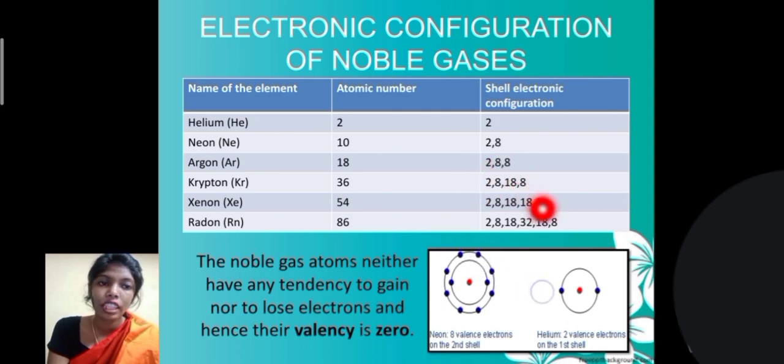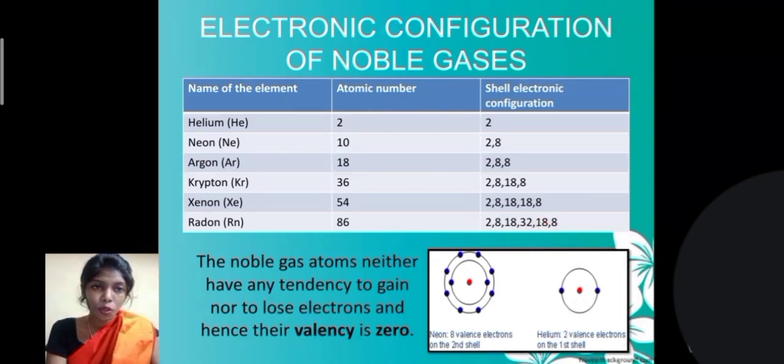And the fourth shell can accommodate 32 electrons. That is why radon has atomic number 86. The first shell has 2 electrons, the second shell 8, the third shell 18 and the fourth shell 32, then 18, 8 and it goes on.